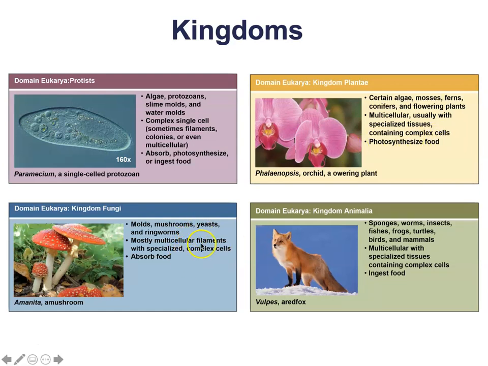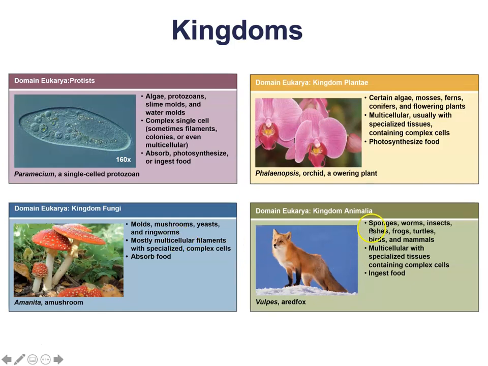Funguses, on the other hand, or individuals from the kingdom fungus, can be multicellular. They're going to be mostly multicellular. They might be single-celled, for example, yeast. Yeast is a single-celled organism from the kingdom fungi. But one thing that all members of kingdom fungi are going to have in common is the ability to absorb their food. They're going to have to digest their food externally and then absorb it into the body.